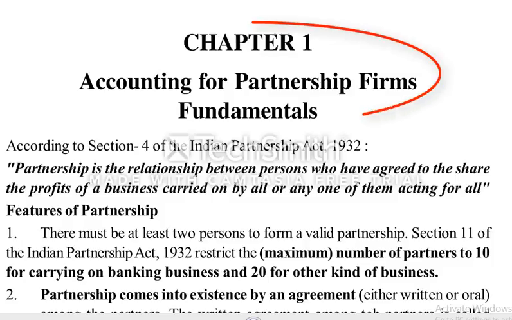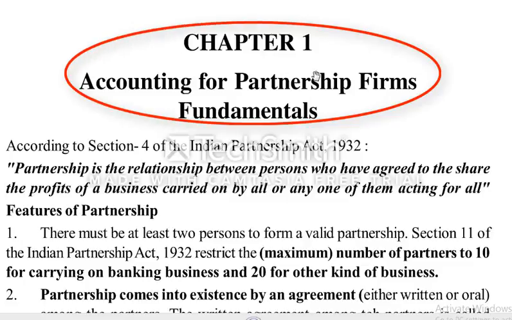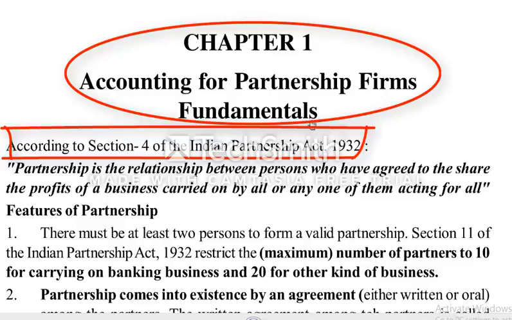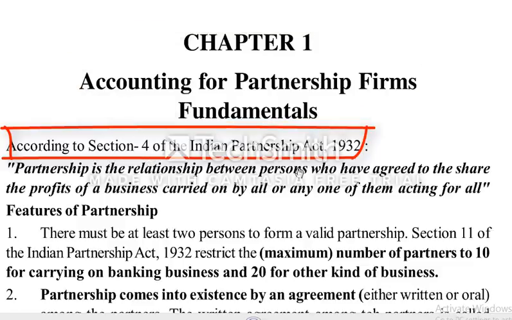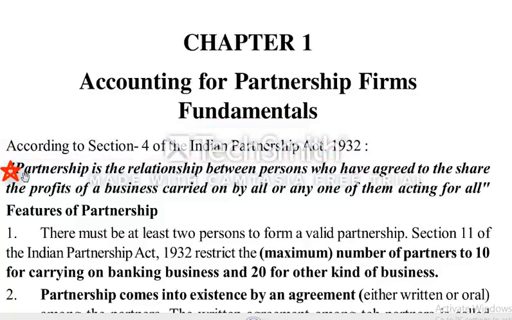We are learning the chapter Accounting for Partnership Firm Fundamentals. According to Section 4 in the Indian Partnership Act 1932, partnership is the relationship between persons who have agreed to share the profit of a business carried on by all or any one of them acting for all.